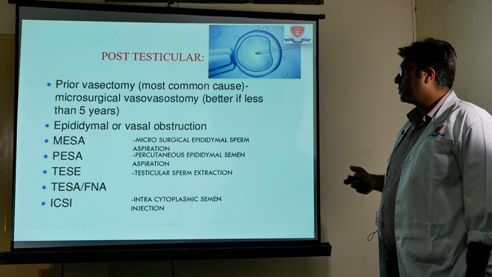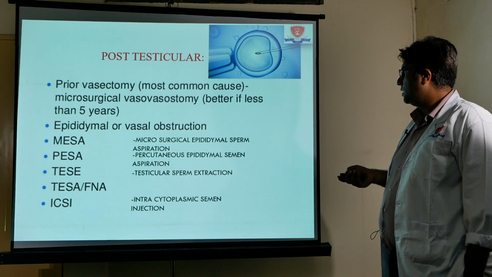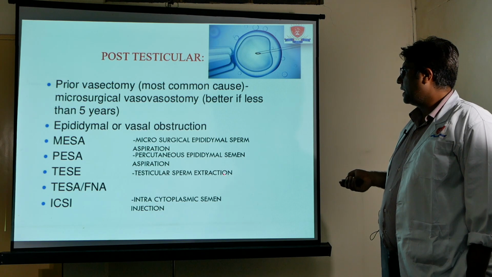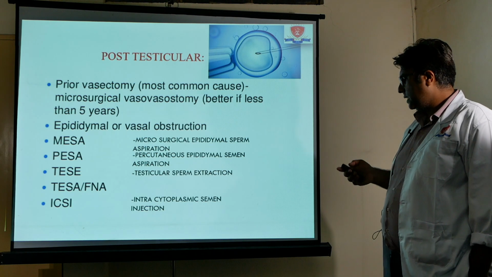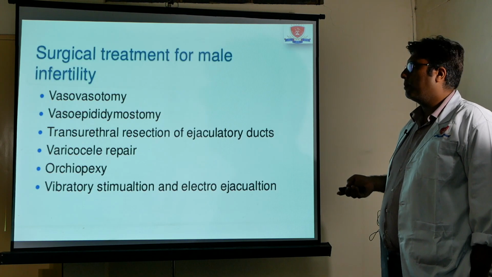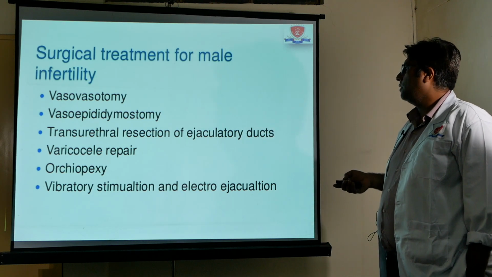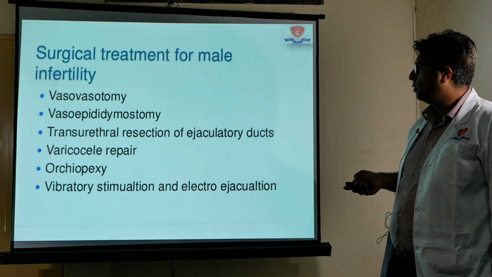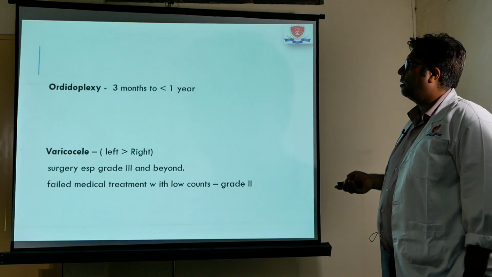In post-testicular causes, where there is an obstruction, surgical options are available where you can retrieve the sperm by microsurgical epididymal aspiration, percutaneous epididymal aspiration, or testicular sperm extraction. You can just take the sperm from the testes, use them for ICSI and overcome this type of problem. Other options are vasostomy, vasoepididymostomy and various surgical methods. Of course, varicocele repair and orchidopexy are other ways of treating testicular problems.